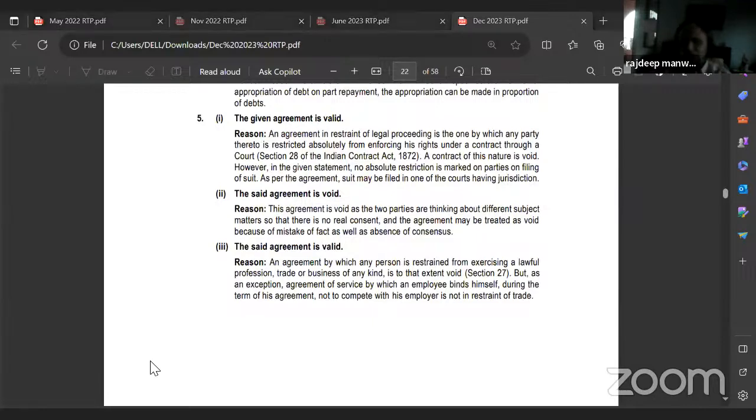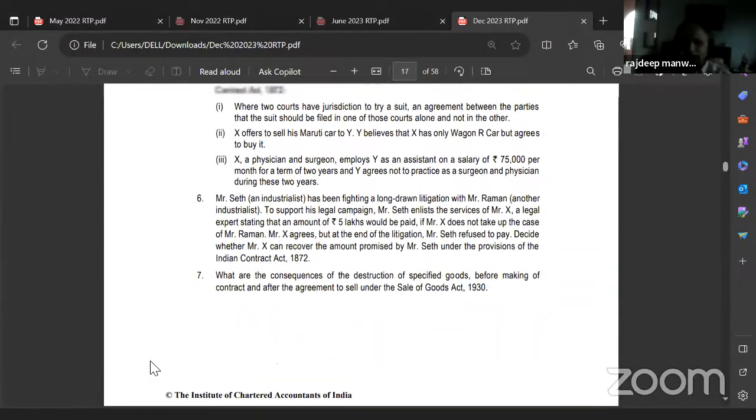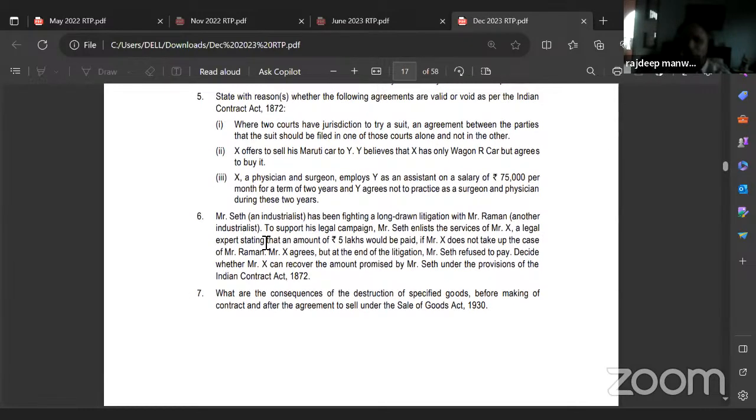Okay, now let's understand this. What are they trying to say? Let's say Bhavna sold goods to Sharda, and she sold it on the border of Maharashtra and Karnataka. At that place, you have the Mumbai High Court, which has jurisdiction, and you also have the Bangalore High Court, which also has jurisdiction. Now, Bhavna is telling the buyer that you have to file it in Bangalore only. So Sharda is telling, I'll file the case against you in Mumbai High Court. Now, is this agreement valid? Can you say that he cannot file it in Mumbai, he has to file it only in Bangalore?